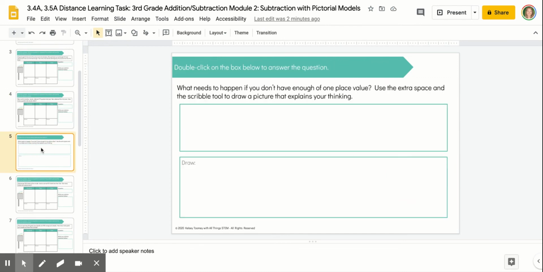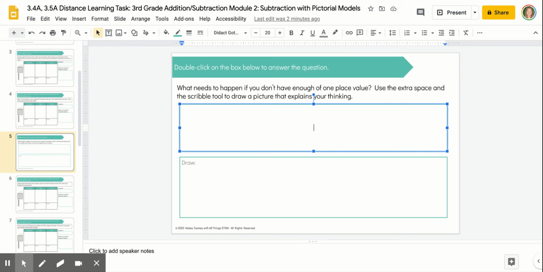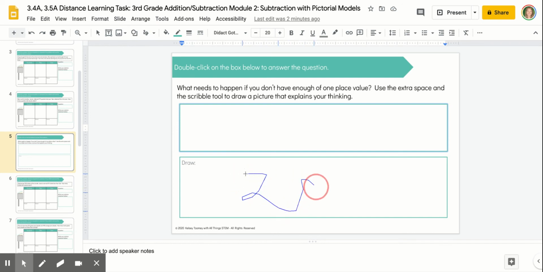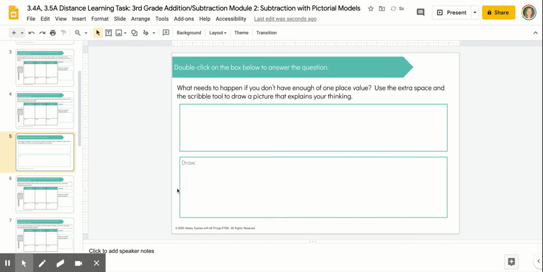You'll repeat that same process for multiple examples, but pausing to reflect on the way. You'll think about what needs to happen if you don't have enough of one place value. That means if you have a 3 in the tens place, but you need to take away 8 tens, what would you do? You can type your response in the box on top, and you can use the scribble tool from your toolbar in order to draw a picture at the bottom to help you explain your answer.